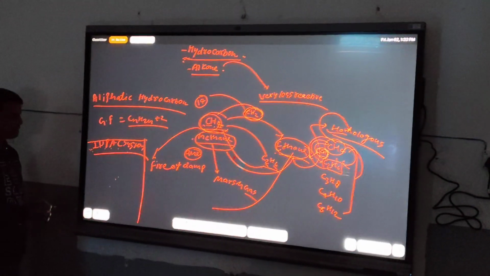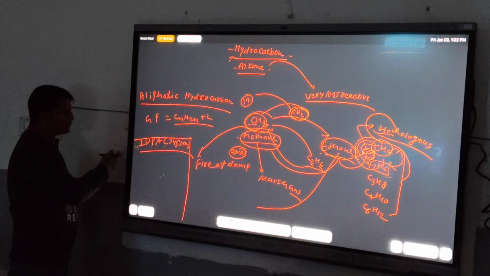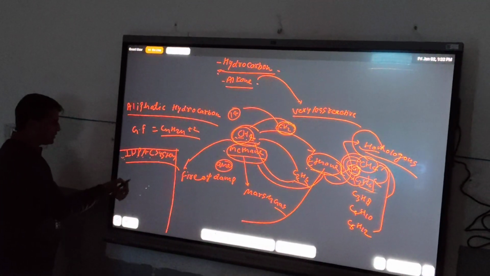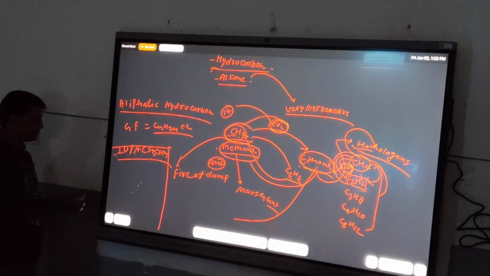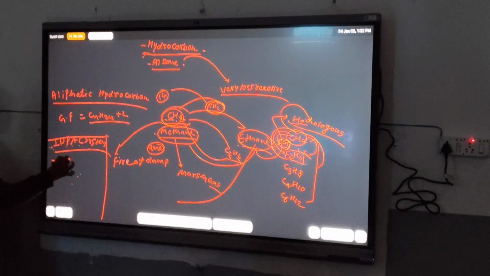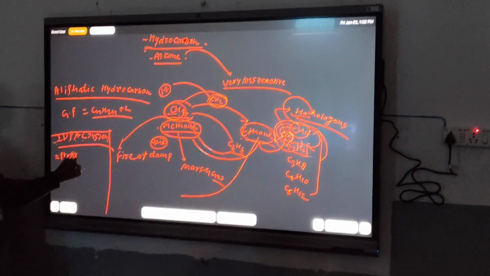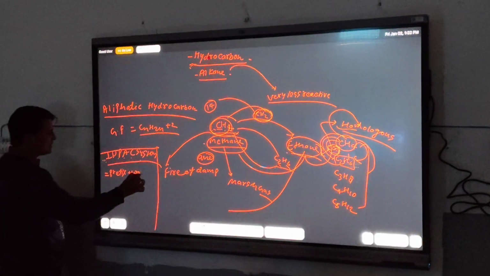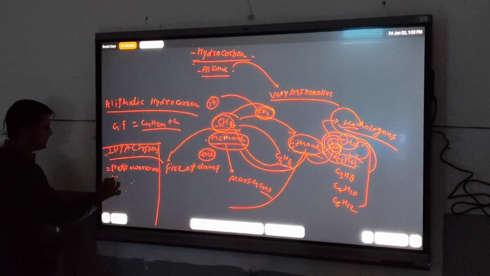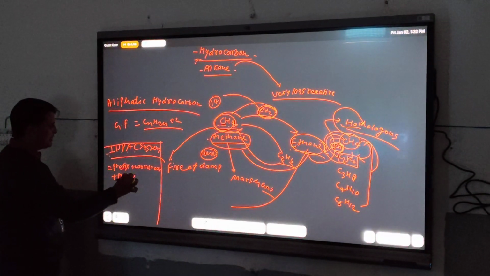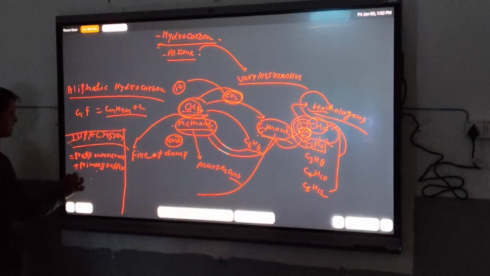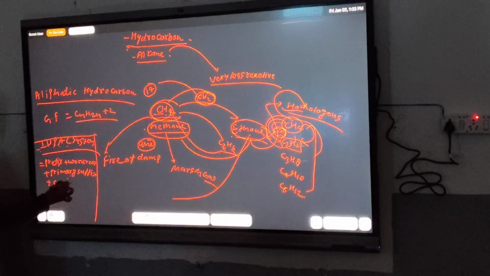So on the basis of the IUPAC system, before studying it, first of all, there are 4 terms related to the IUPAC system. The first one is the prefix. The second one is the word root. Then the primary suffix, and the last term is the secondary suffix.